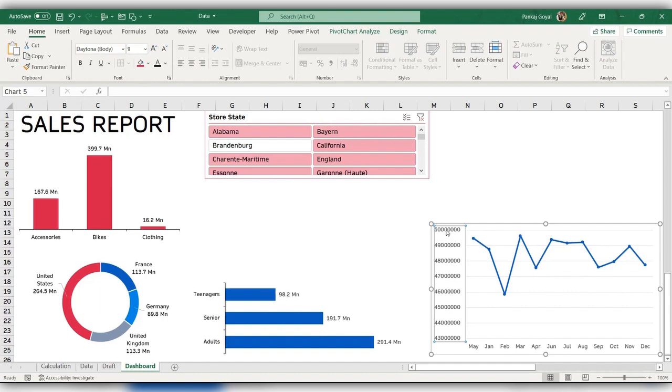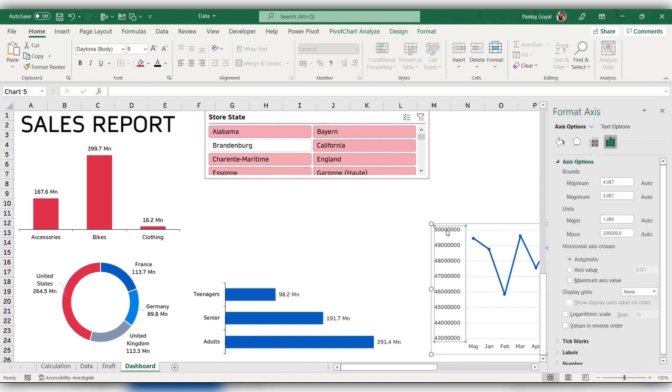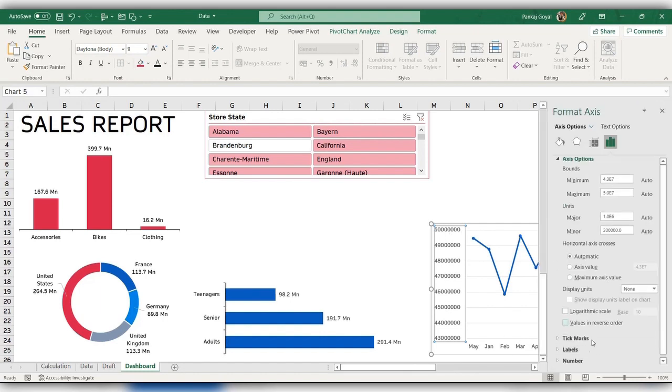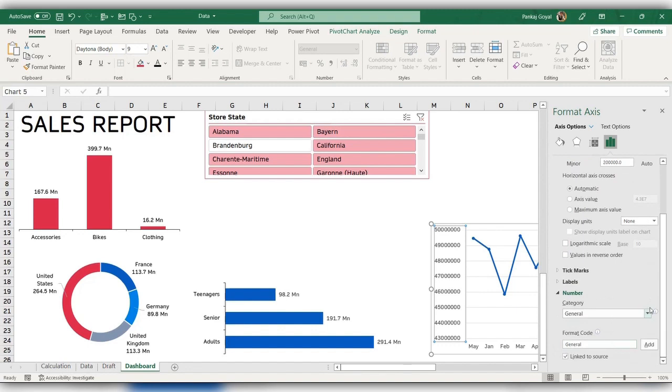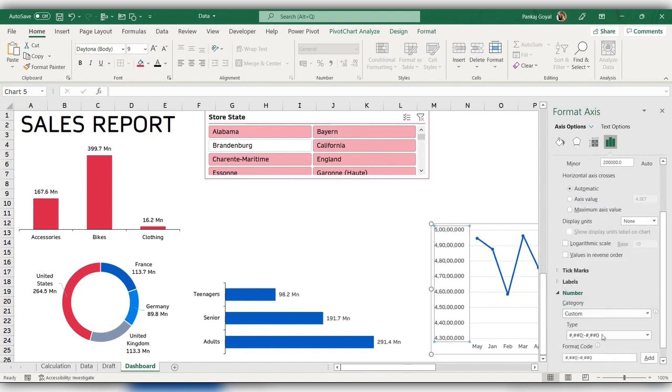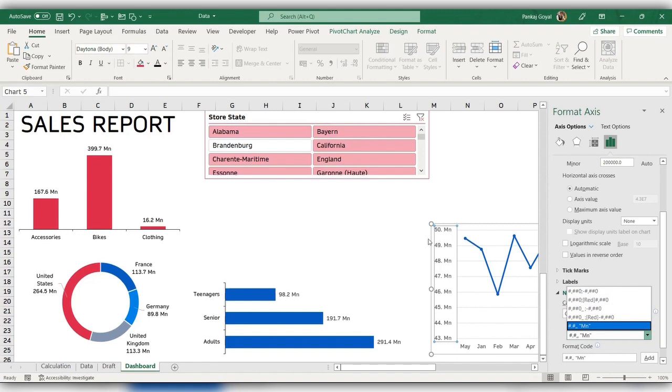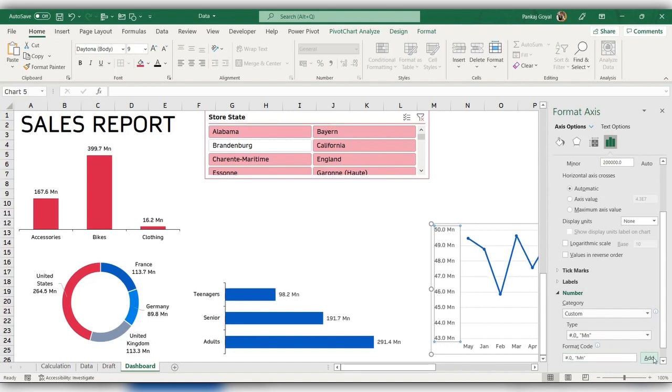Similarly, I can make the changes in the data label here also. I'll change this to millions and select the custom and the million format here. So this looks good. This doesn't have any zero, so I'll just keep zero here and add this one. Yeah, this looks good.